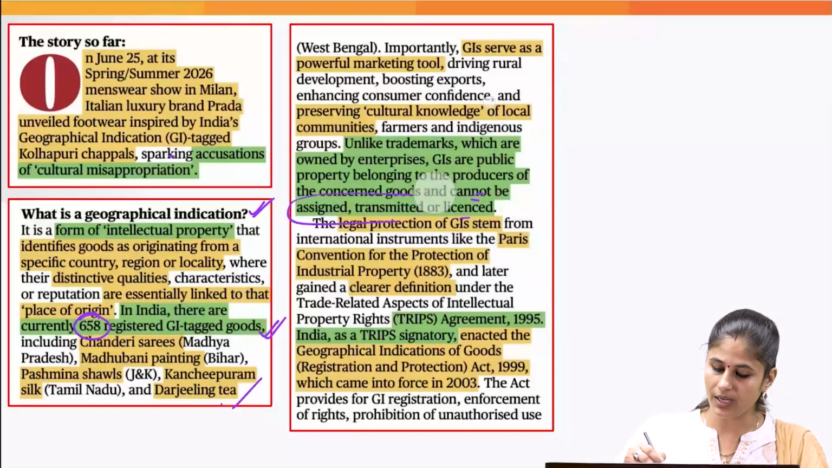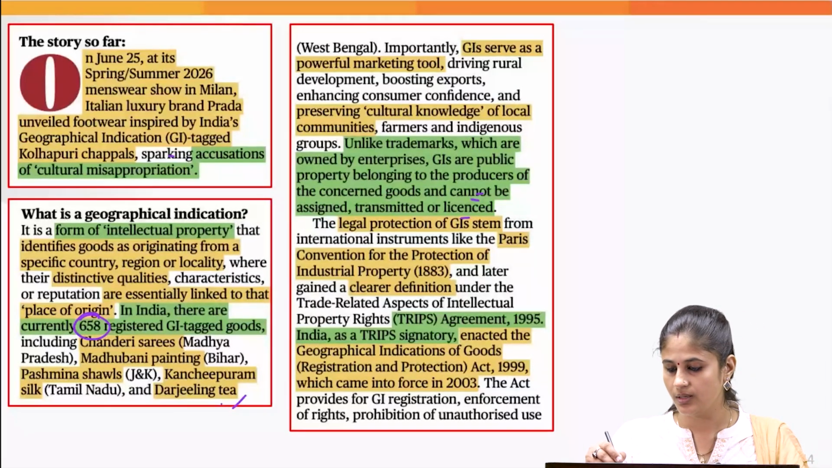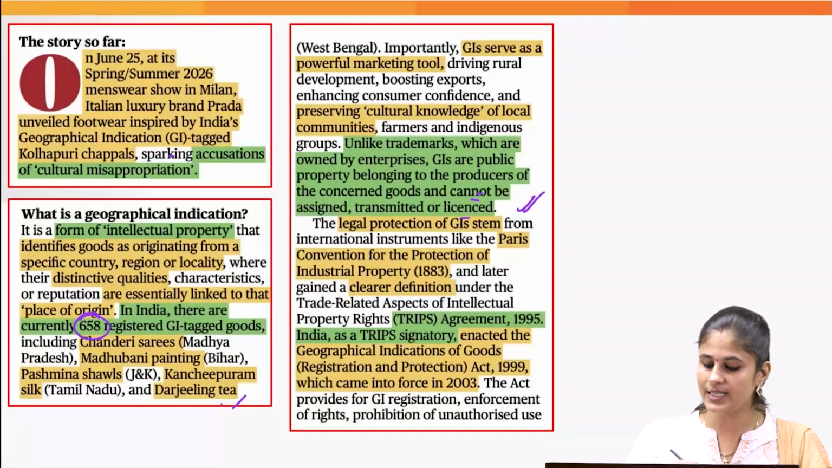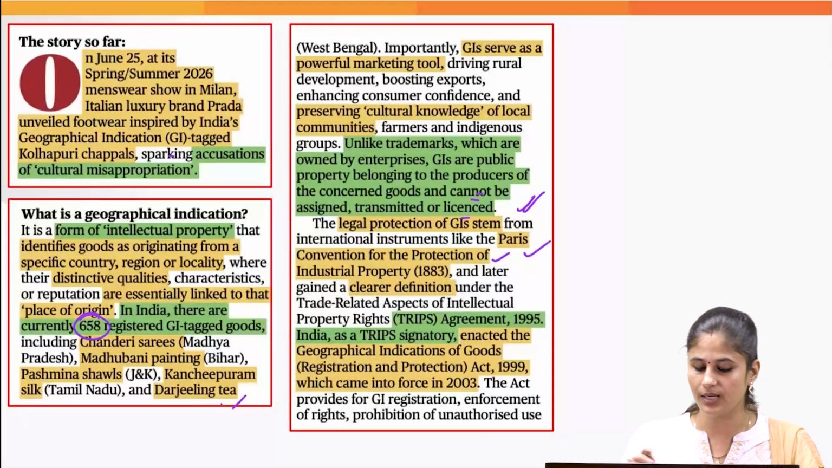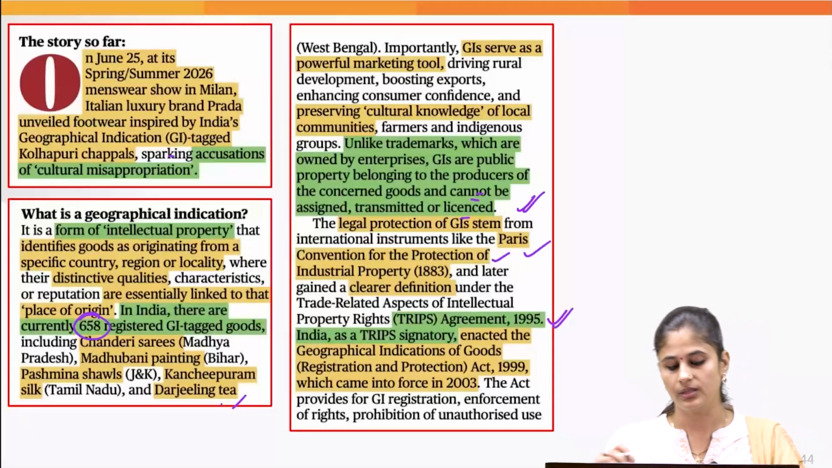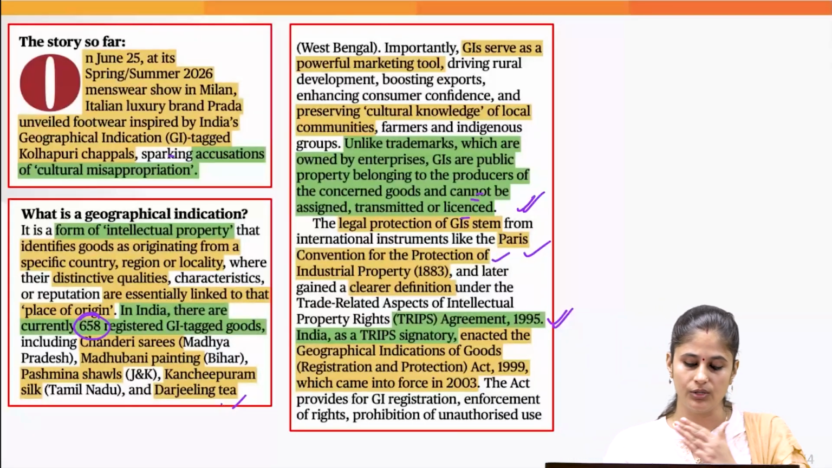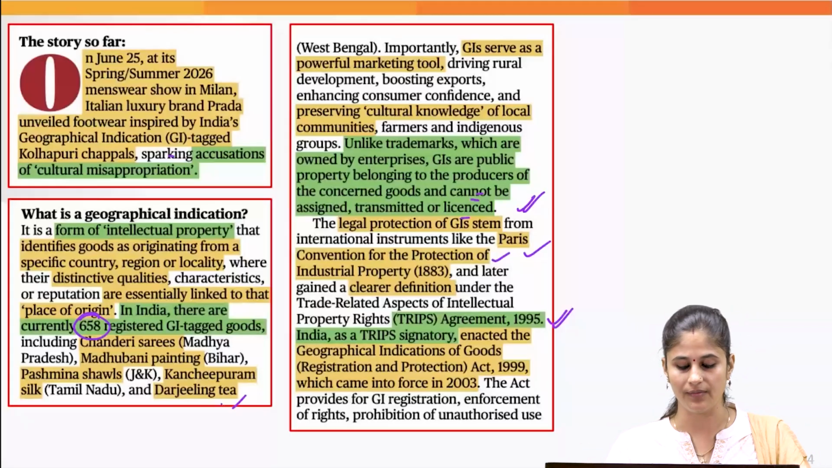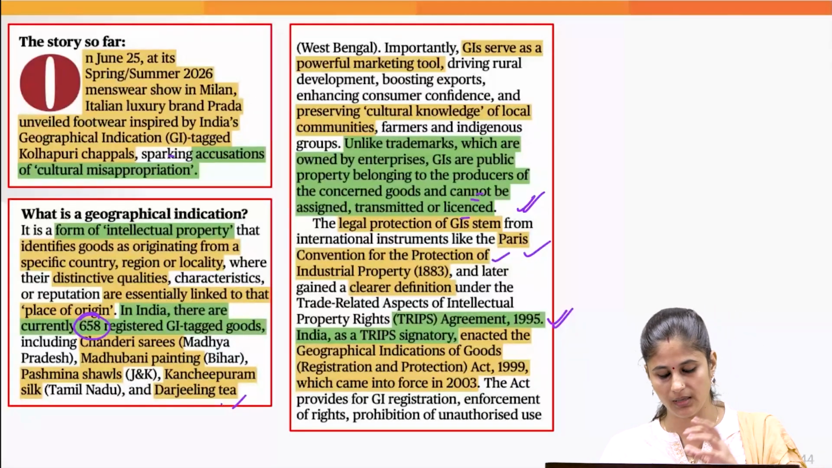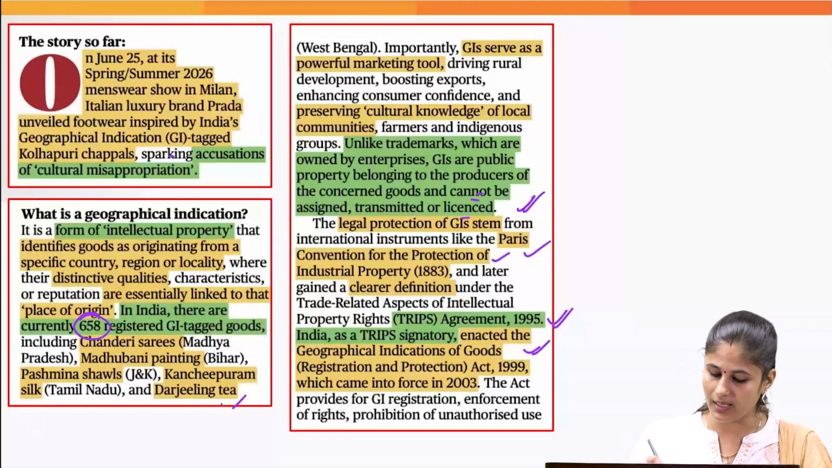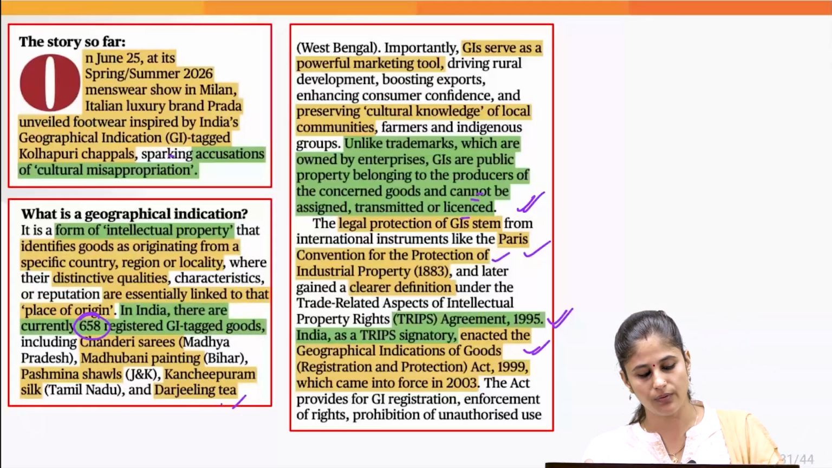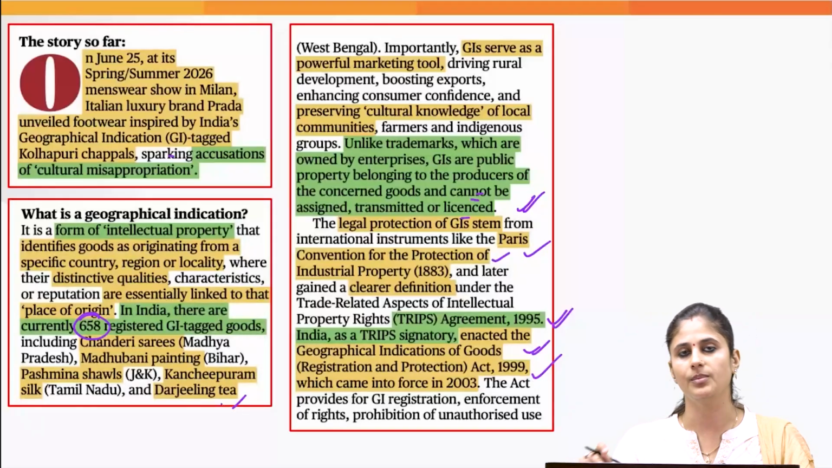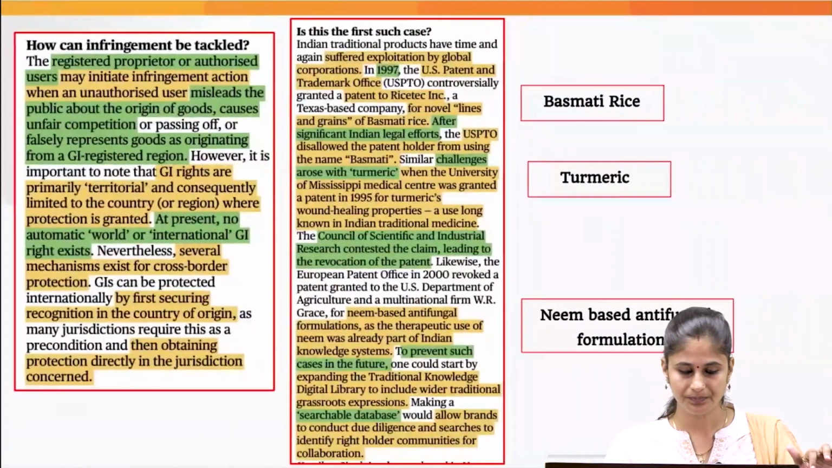Now, the legal protection for GI goods basically stems from the Paris Convention for the Protection of Industrial Property. Then a clear definition of GI tags was given in the TRIPS Agreement of 1995. And since India is a signatory of this agreement, we enacted our own Geographical Indication of Goods Registration and Protection Act way back in 1999.